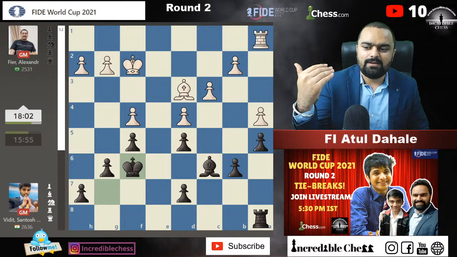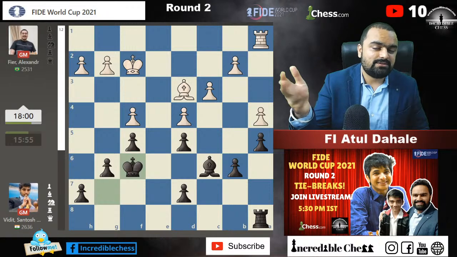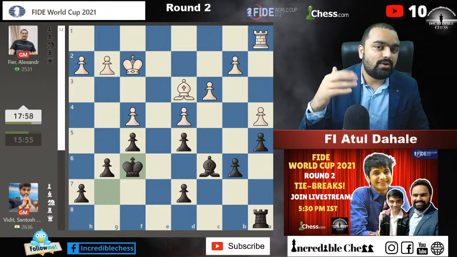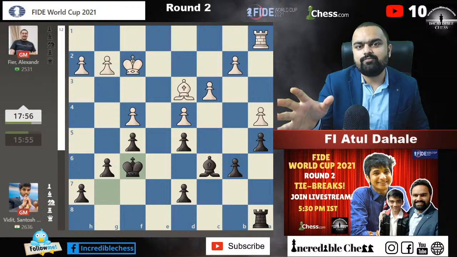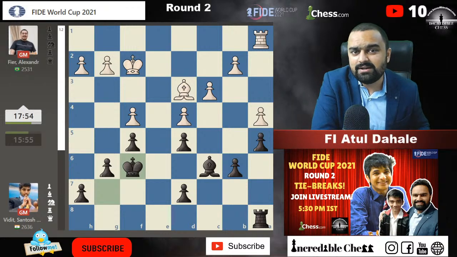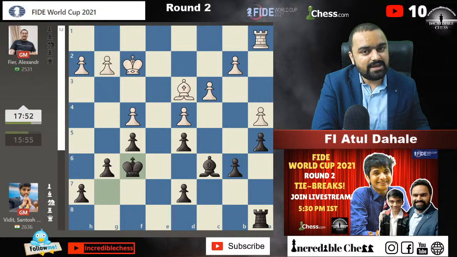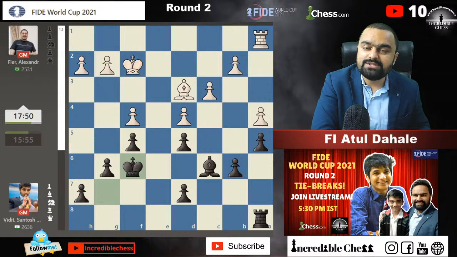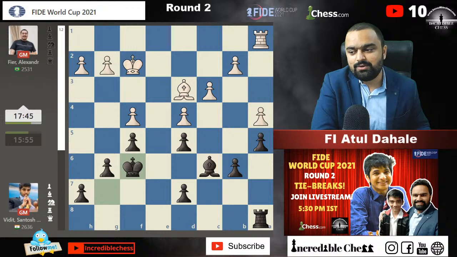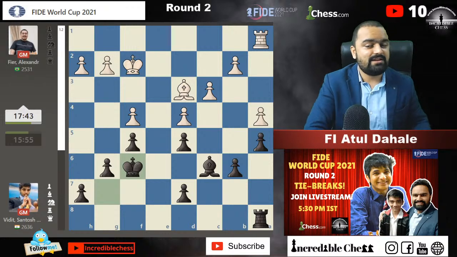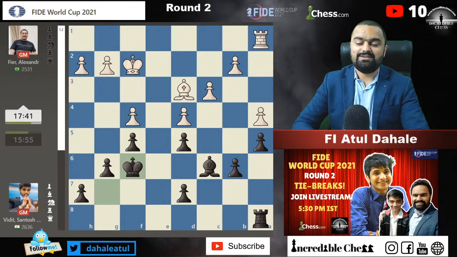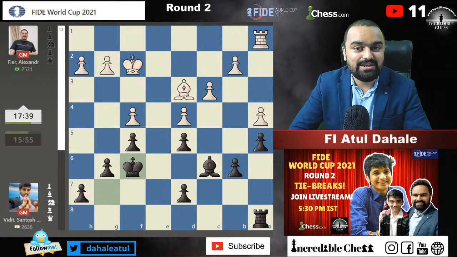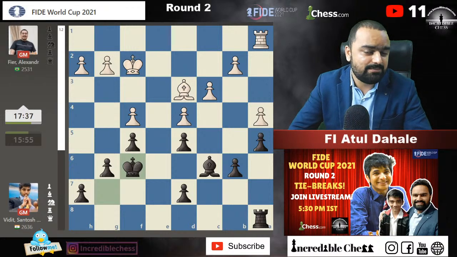For white it is compulsory to win. So if that Armageddon game happens, the player with the white pieces must win. I hope that today the Armageddon game will not happen, because that will be too much pressure. And if by any chance you are having white pieces, then you have to win at any cost.